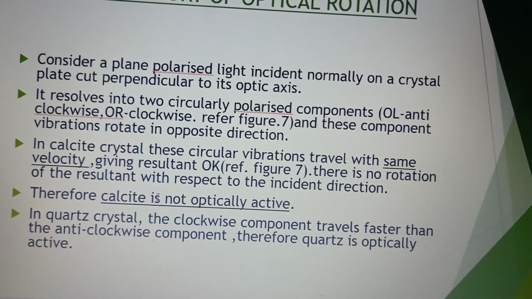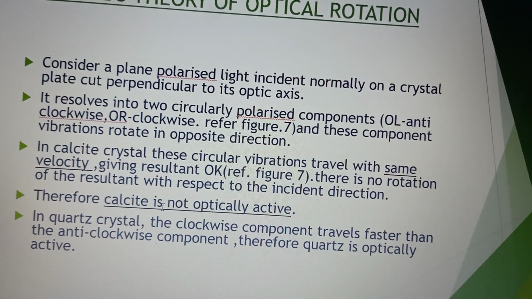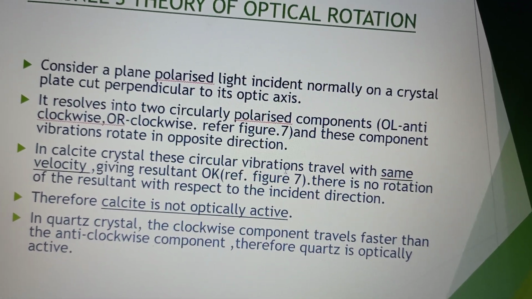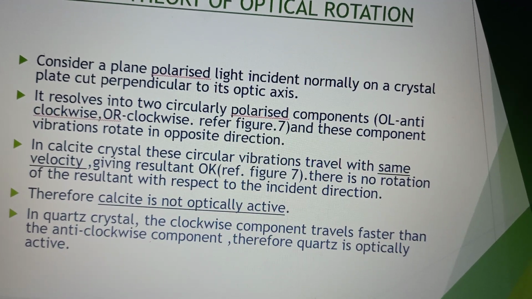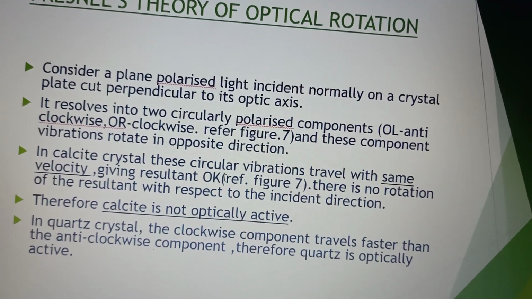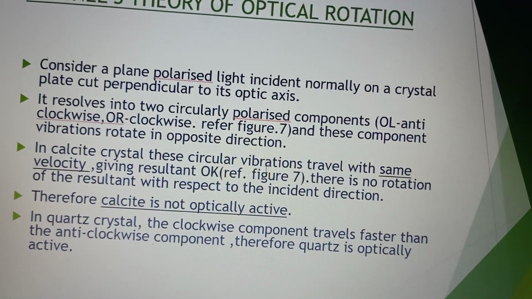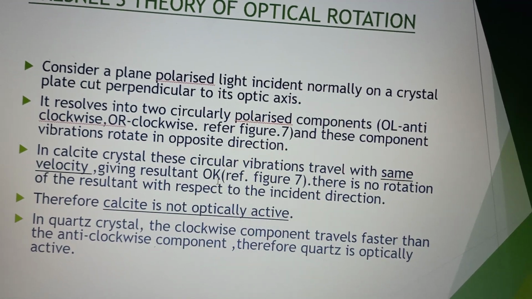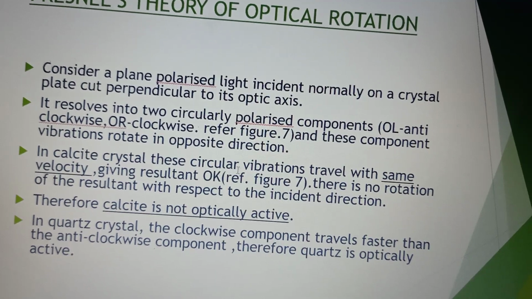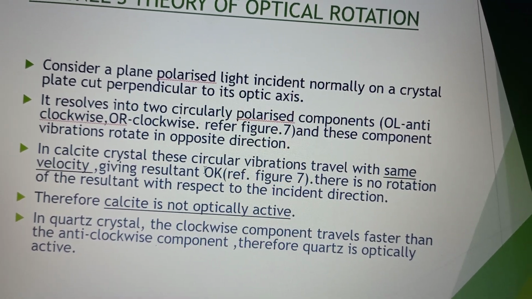the plane polarized light, when it enters calcite crystal, of course it is going to split into clockwise component and anti-clockwise component. But here both the clockwise and anti-clockwise components travel with same velocity, and the resultant of these two is given by OK in the diagram.